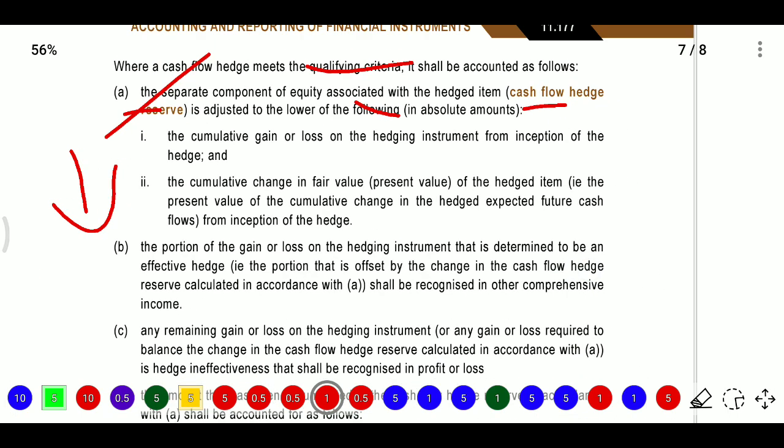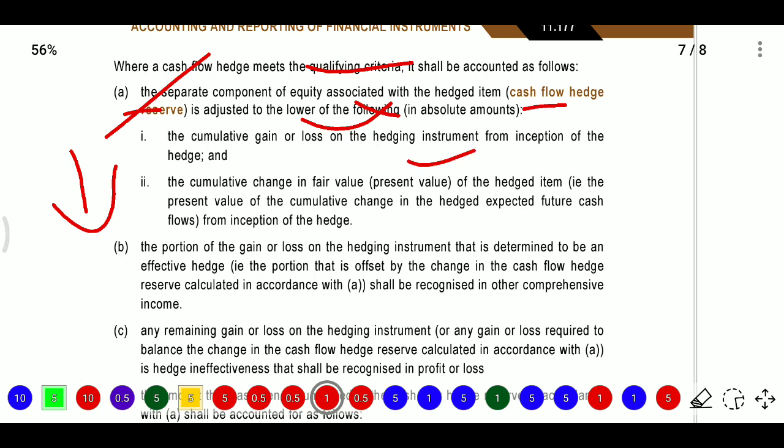Firstly, the cumulative gain or loss on the hedging instrument from inception of the hedge, and the cumulative change in fair value of the hedged item, the present value of cumulative change in hedged expected future cash flow from inception.